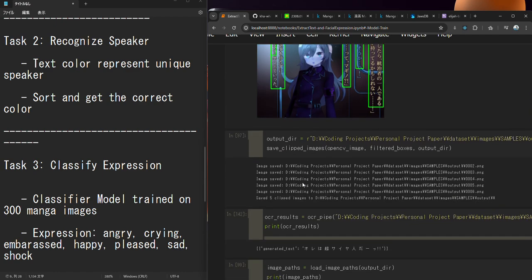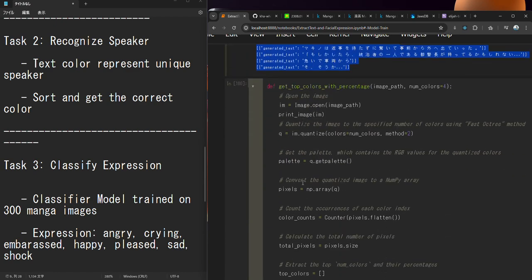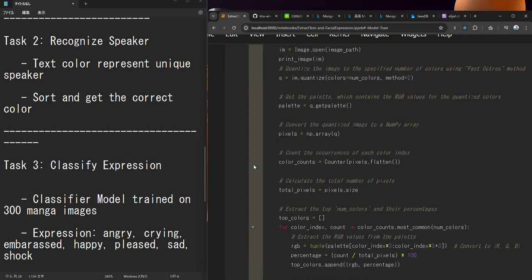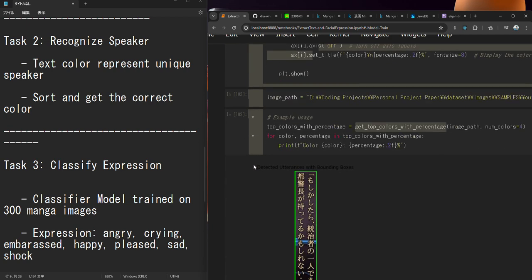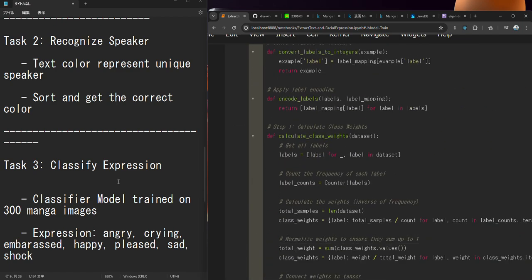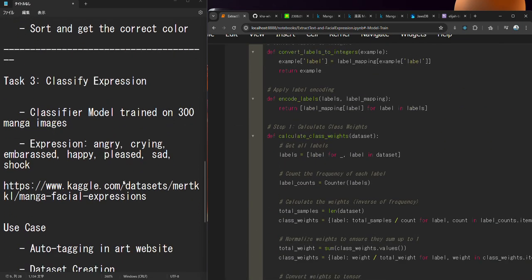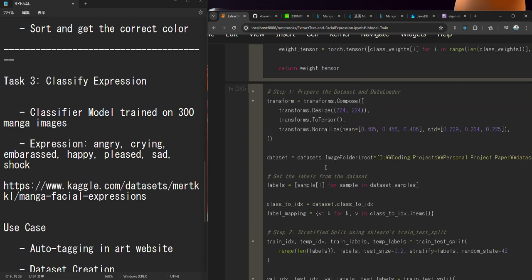Then task 3, this is the last part, and the most interesting, fun part, I guess, is classifying the expression, the facial expression. What do I mean by classifying expression? And how do I do that? Actually, I base it on my dataset.